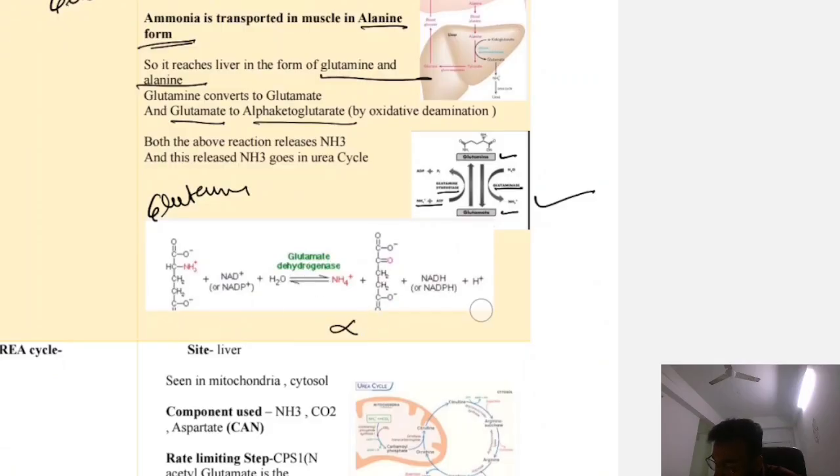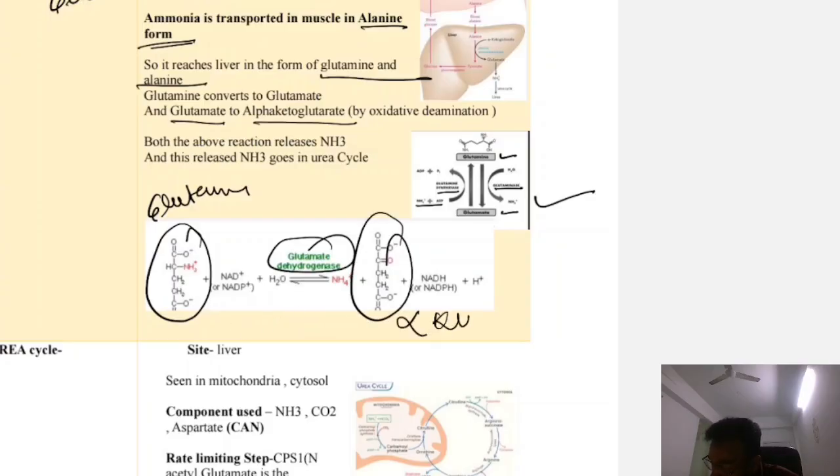Okay, by the enzyme glutamate dehydrogenase. So this is the glutamate and the enzyme. It is converted to alpha ketoglutarate by the help of the enzyme glutamate dehydrogenase. This reaction is oxidative deamination.